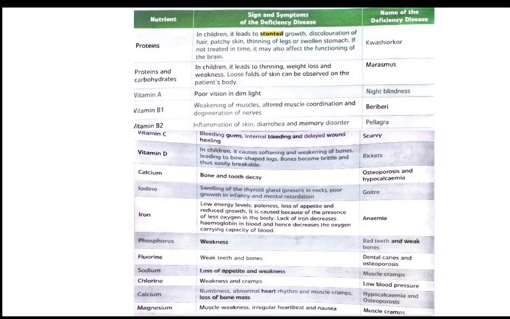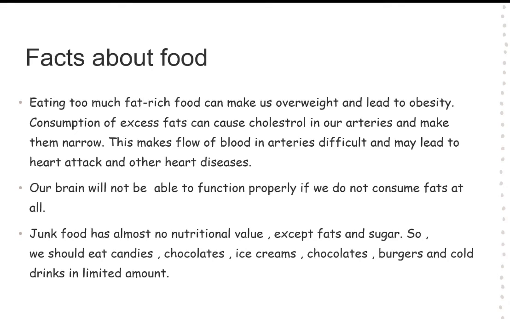The deficiency disease caused due to the loss of calcium is known as hypocalcemia and osteoporosis. In this disease, there will be numbness, abnormal heart rhythm and muscle cramps, and there will be loss of bone mass, because as I said, calcium helps to make bone and teeth strong. So if we don't consume it, there will be loss of bone also. Magnesium. If we don't consume magnesium, we will have muscle cramps, muscle weakness, irregular heartbeat, and nausea. Now let's see some facts about food.